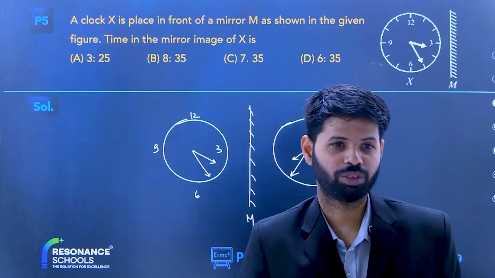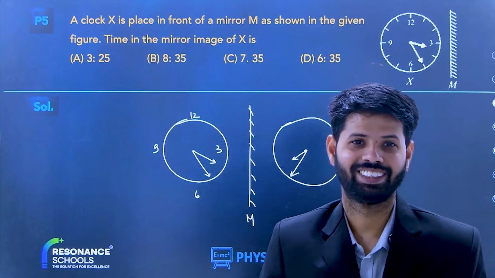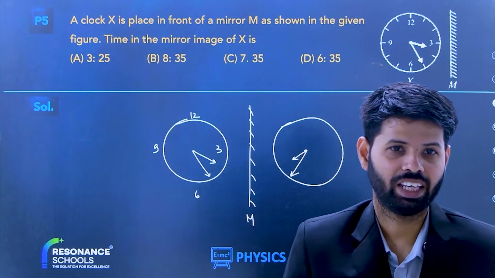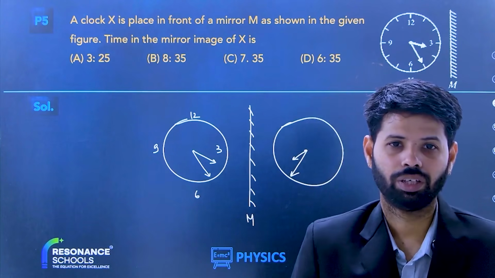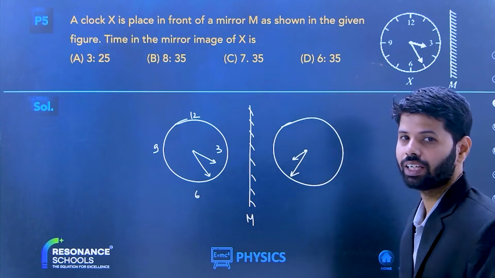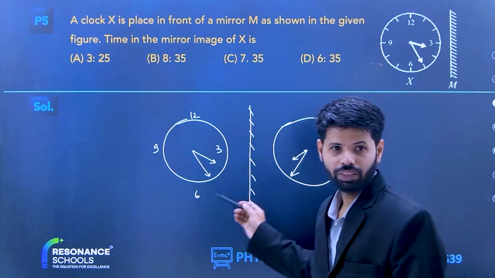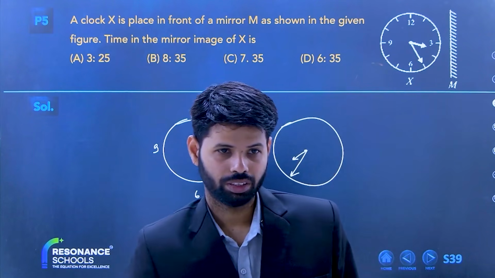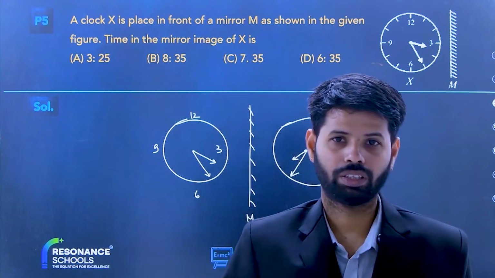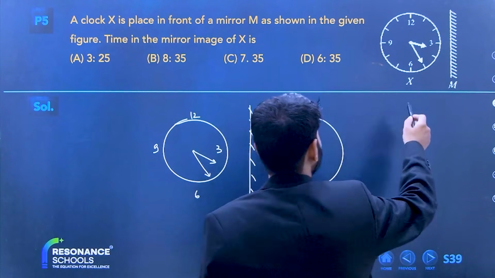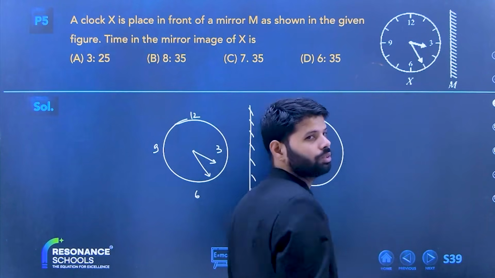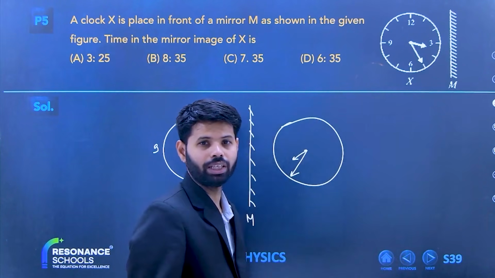Someone wrote ulta pulta. Okay, how are you getting A? We are finding the answer in the mirror, so it should not be A. 3:25 was the original. We are observing in the mirror.